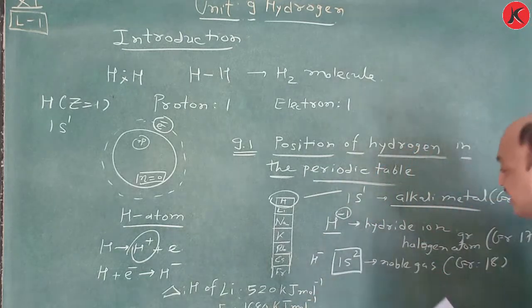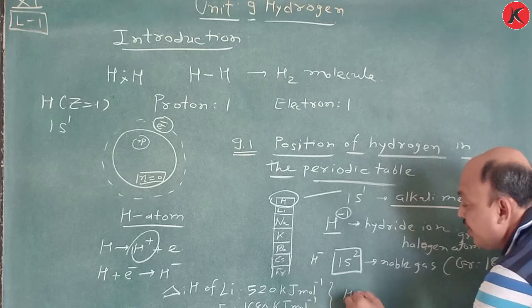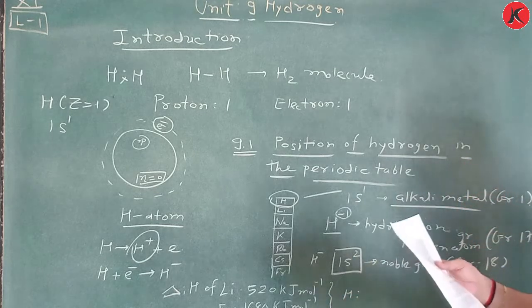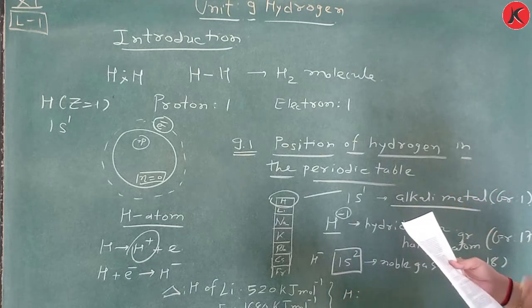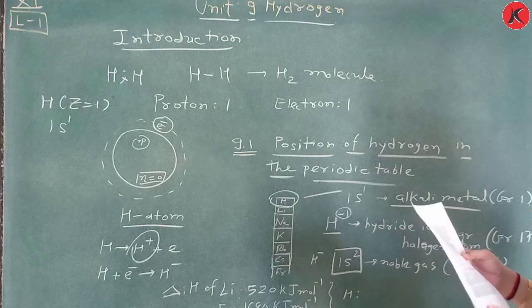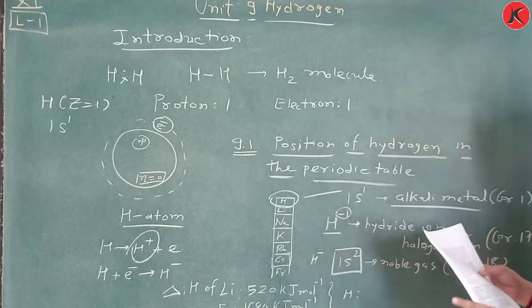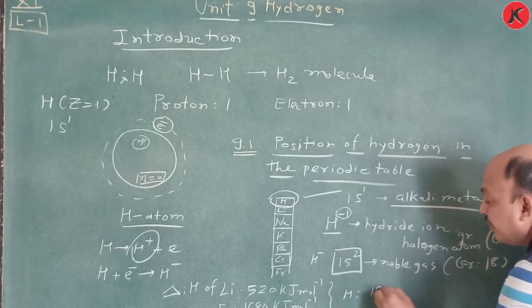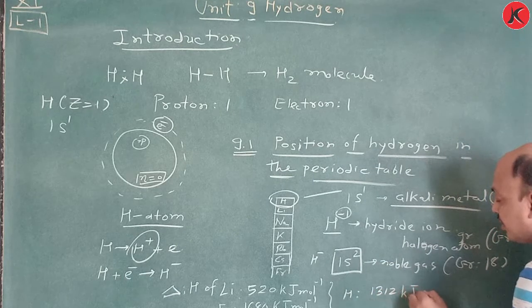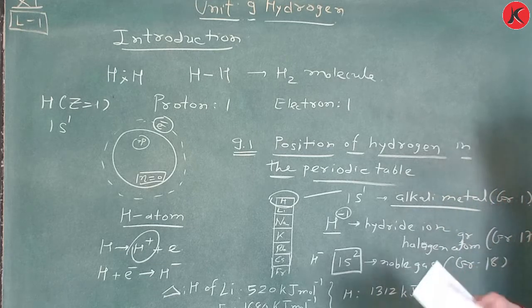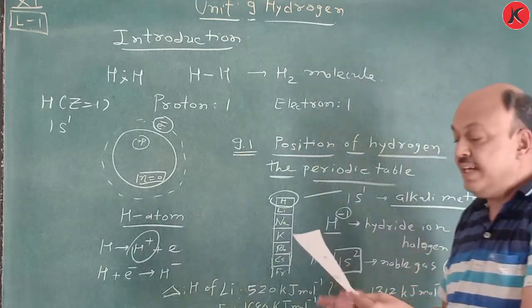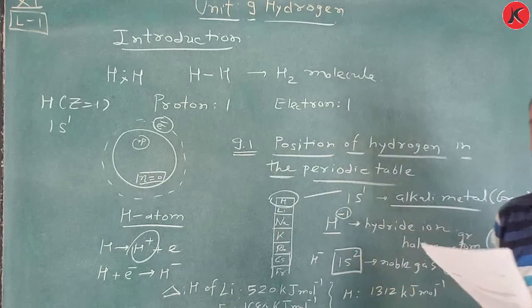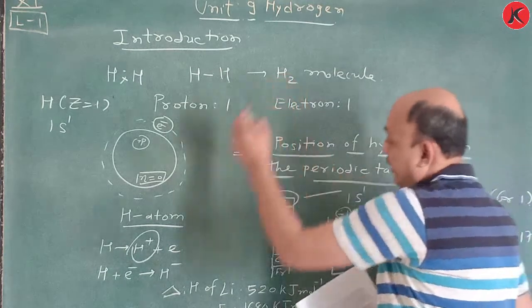And hydrogen's change in ionization enthalpy is 1312 kilojoule per mole.